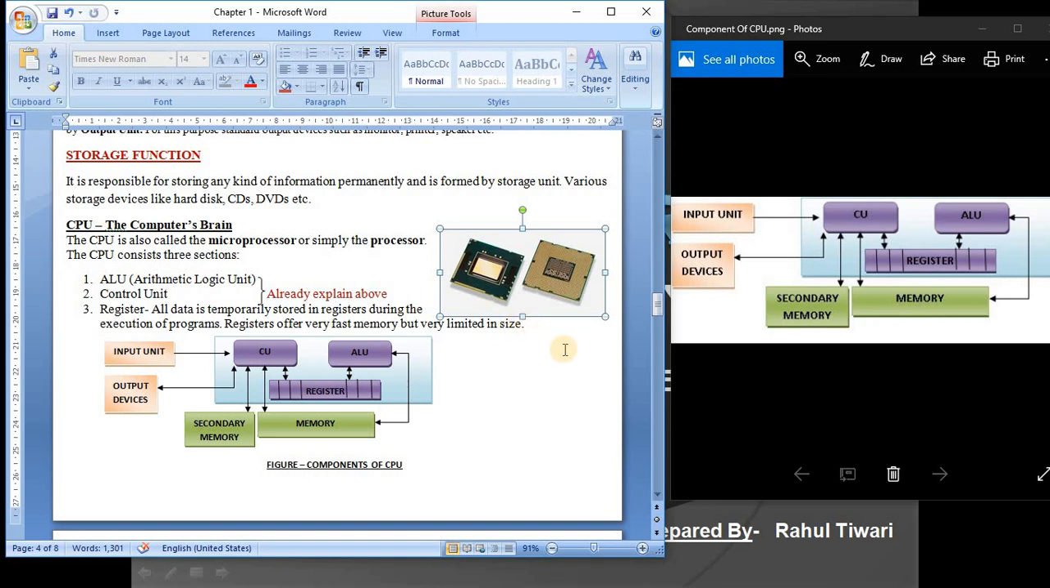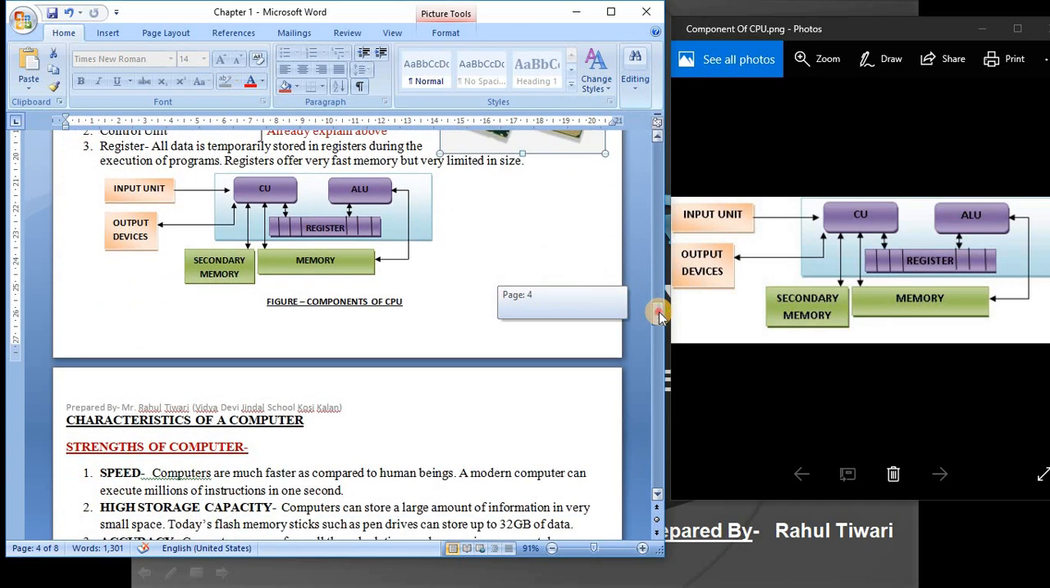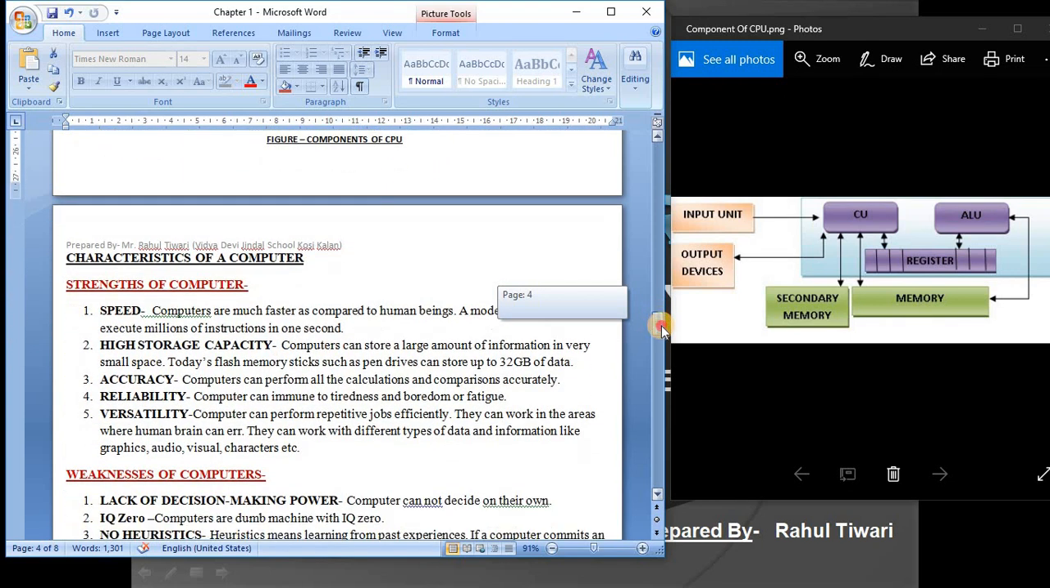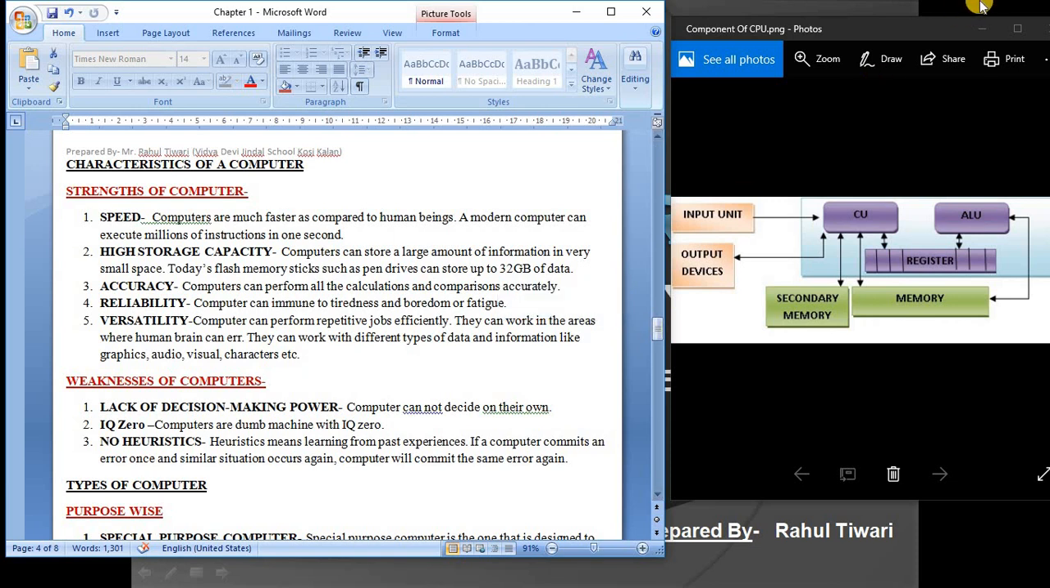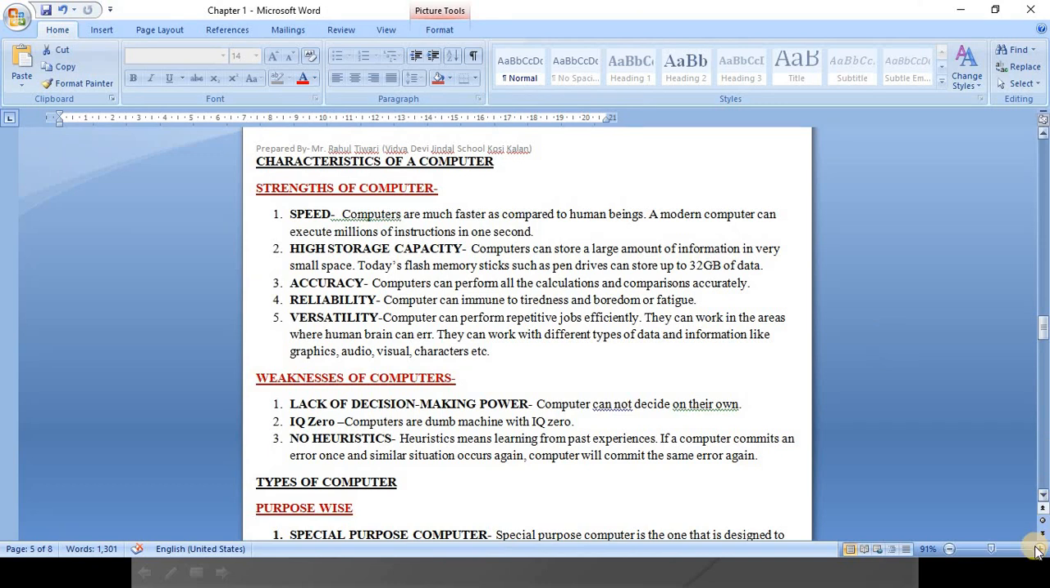Clear? Now it is very fast comparatively to main memory, but only for a little moment of time, and it is of very limited size. Okay, now students,